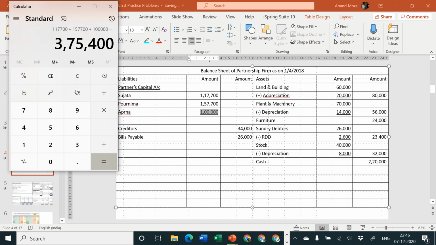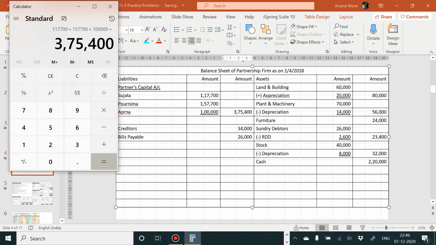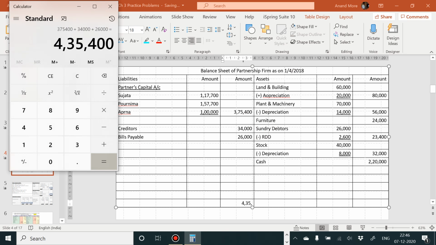That goes to 3,75,400. So I'm going to consider here 3,75,400, and let us check whether our balance sheet is tallying or not. 3,75,400 plus 34,000. Please make your own calculation. Do not copy from the screen. 4,35,400. In fact, you can pause the video, do your calculations, and afterwards resume the video to check whether your balance sheet total and my balance sheet total are the same or not. 4,35,400.